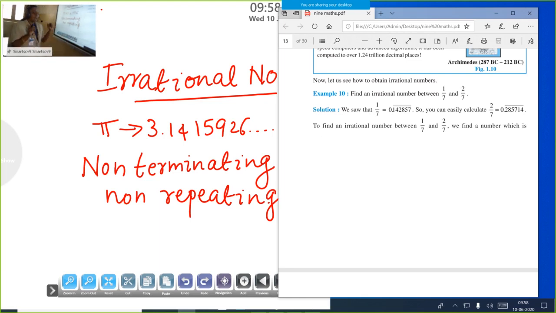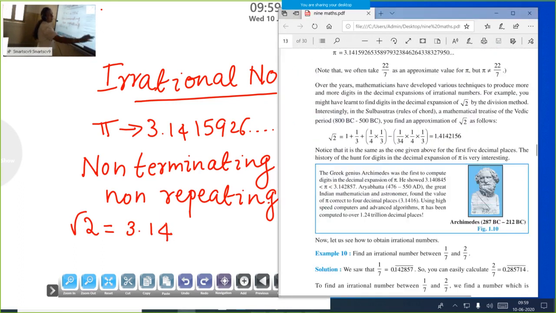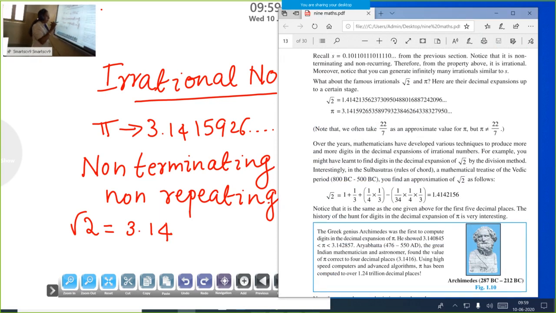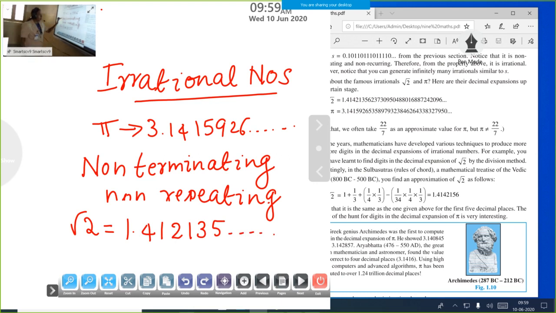One example, pi. Another one example, you know, root 2. Solving problems, we take only 2 digits. Actually, the value of 3.14 is that's also given in the textbook. The value of root 2 is not 3.14, 1.412135, etc. This is also non-terminating, non-repeating. This number is also non-terminating, non-repeating.